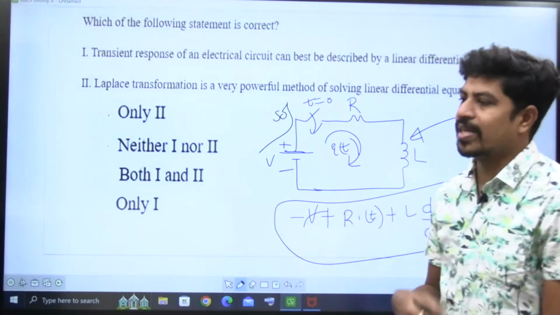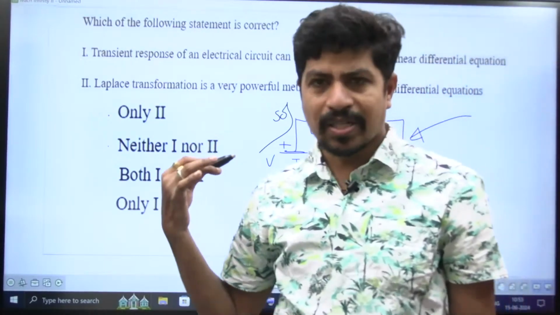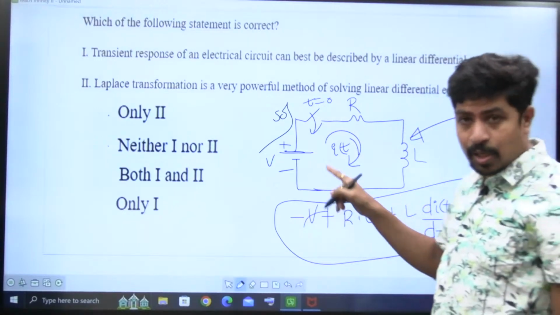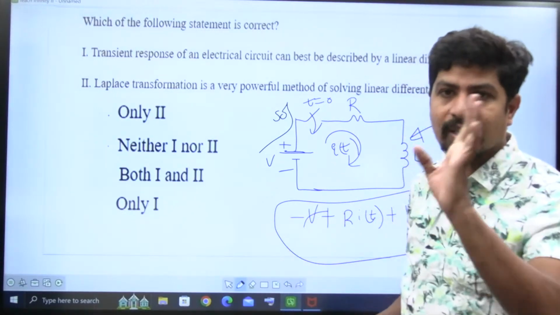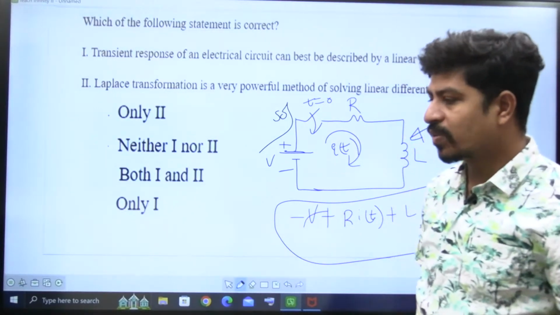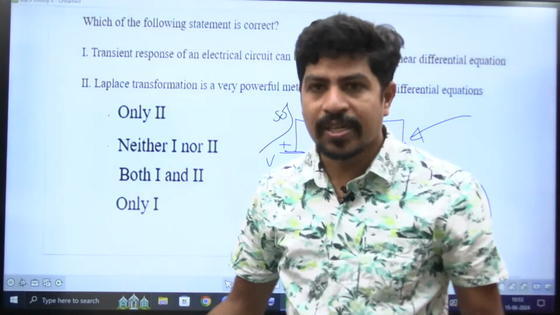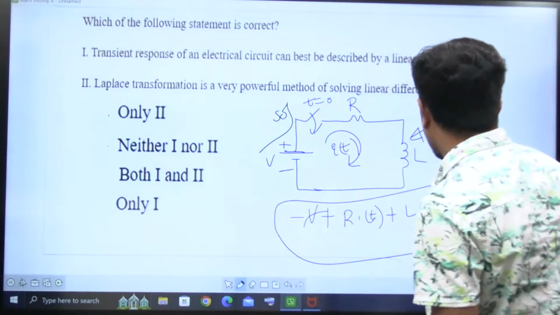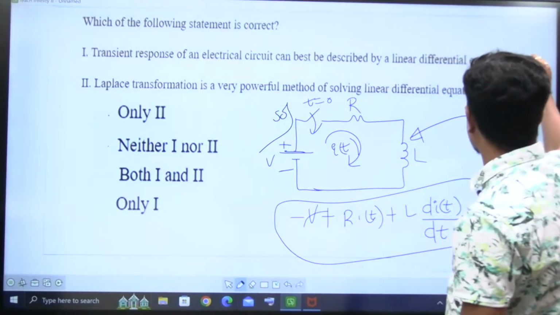Yes, in this circuit transient happens. That circuit, yes, transient is going to happen. I'm describing that circuit with the help of an equation. That equation is a linear differential equation. One must know the difference between linear and non-linear differential equations, right? That is a linear differential equation. Yes, statement 1 is perfectly correct.